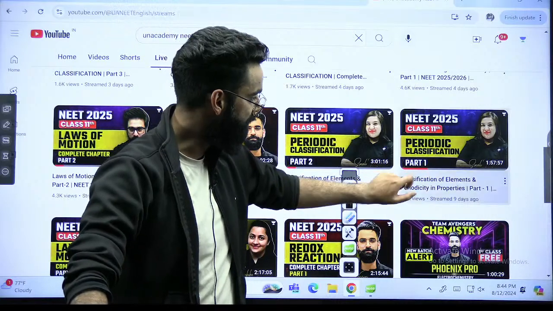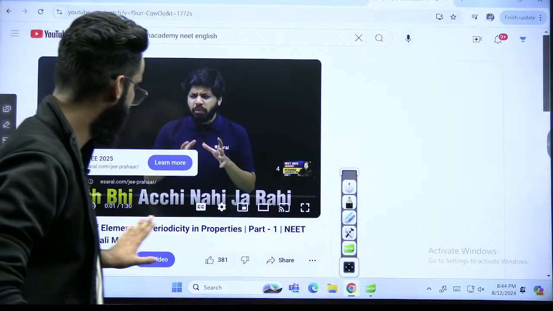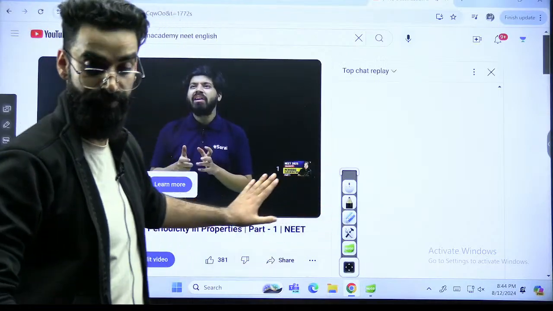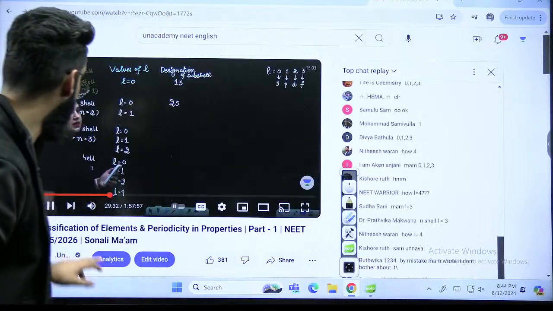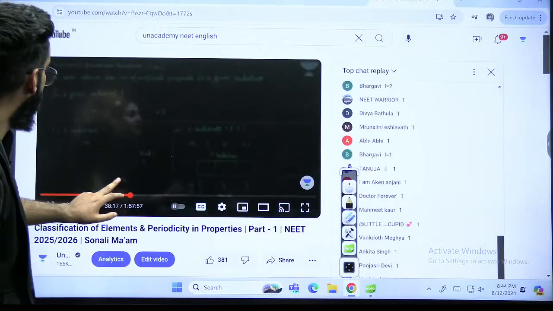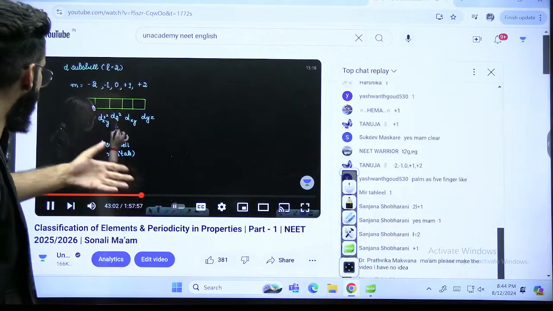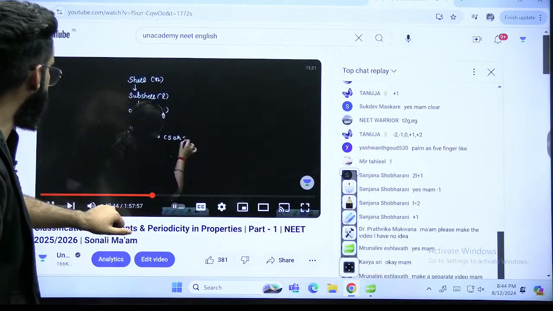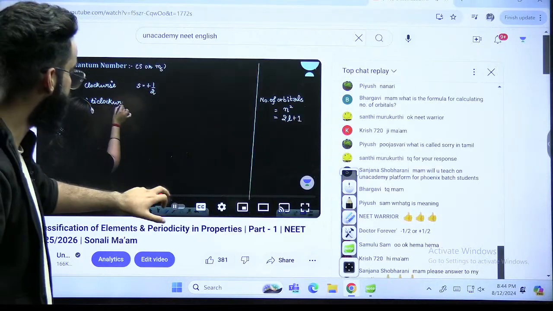She has discussed the electronic configuration in detail. She has taught this topic here. So I would want you guys to complete the electronic configuration part there. She has given the idea about quantum numbers as well, which I was teaching you right now.